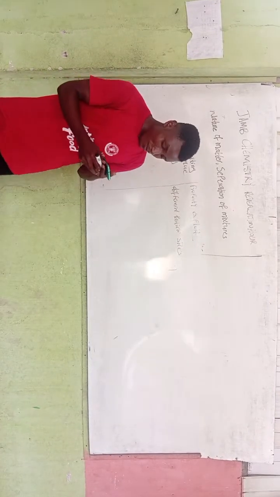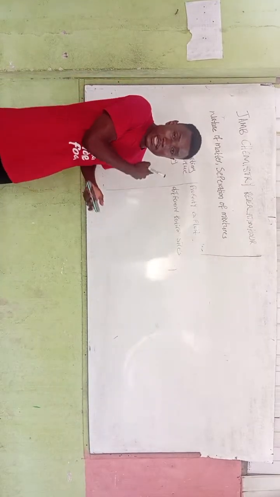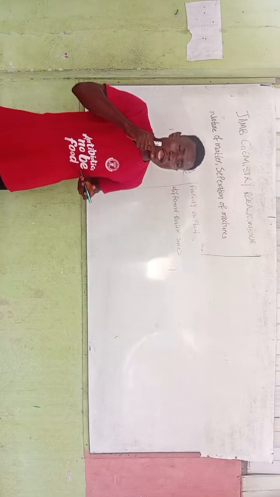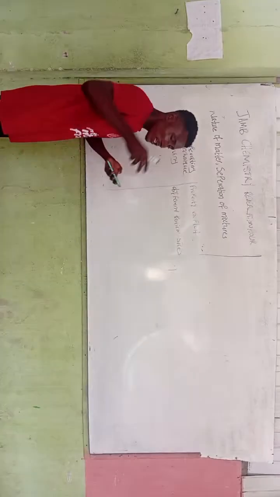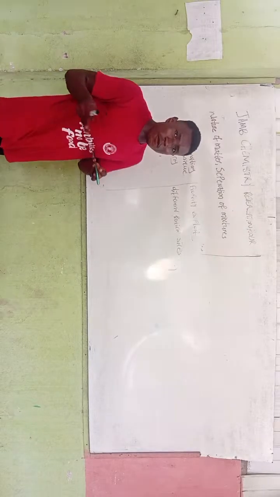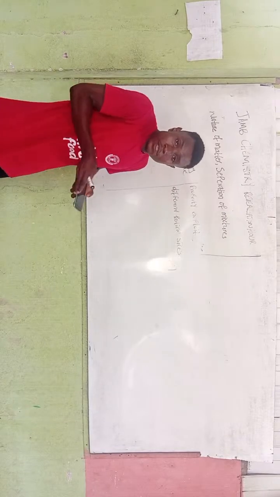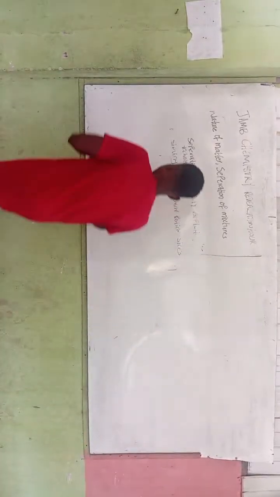Please note, I saw a question where they said sieving is a separation technique that involves same sizes, big sizes, little sizes, and different sizes. The answer there which I got was D, which is different sizes. That is just it.